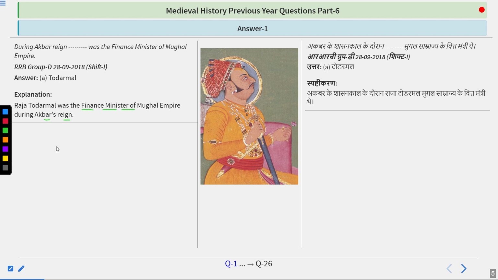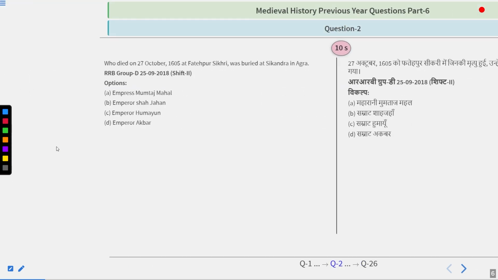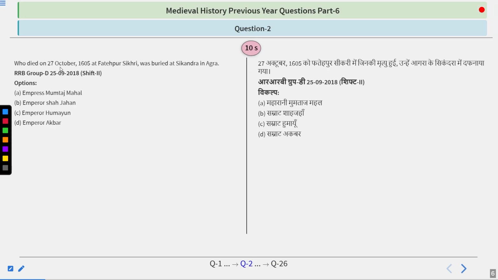He was the finance minister and one of the most remarkable ministers among the Navratans of Akbar. He was earlier the finance minister of Sher Shah Suri also. So remember his name, Raja Todarmal, who died on 27th October 1605 at Fatehpur Sikri, was buried at Sikandra in Agra.